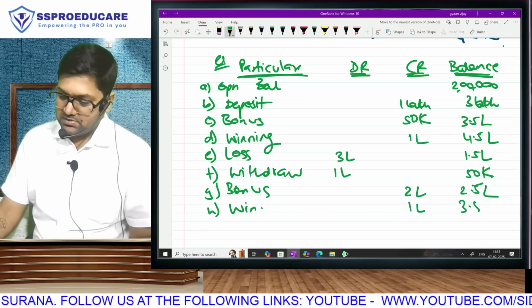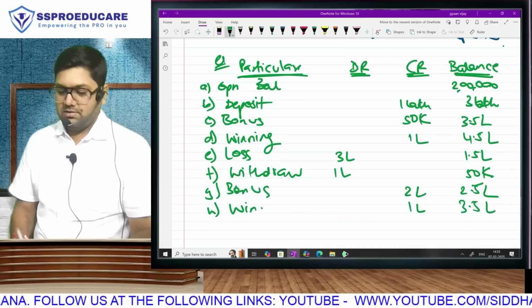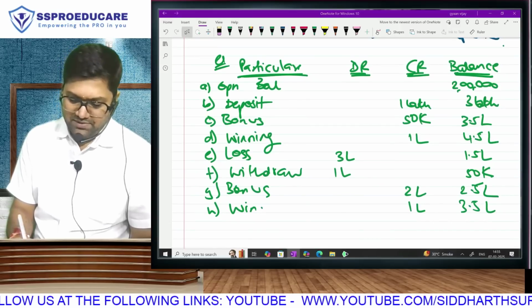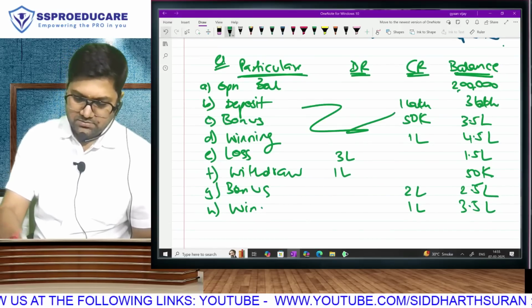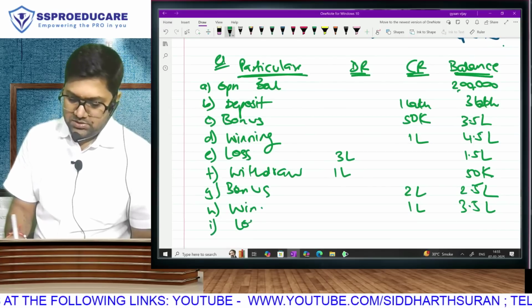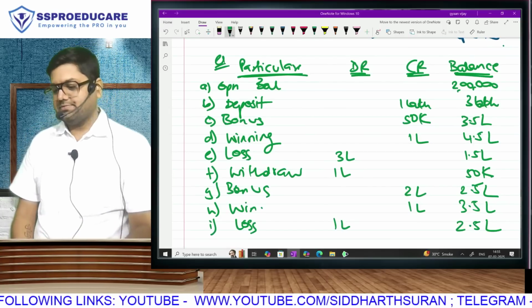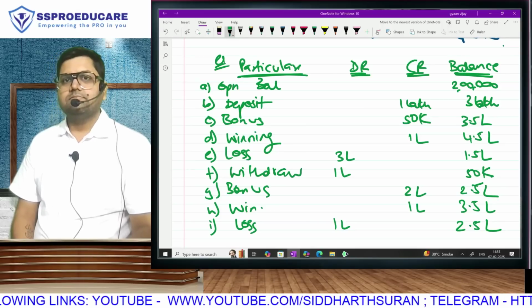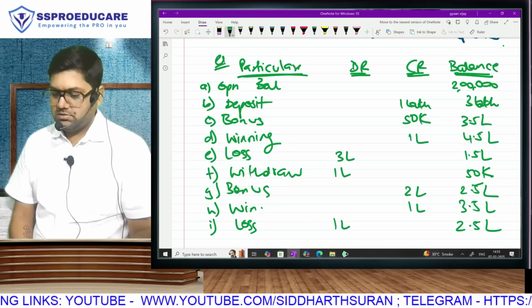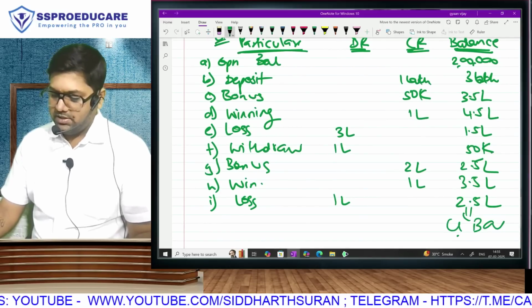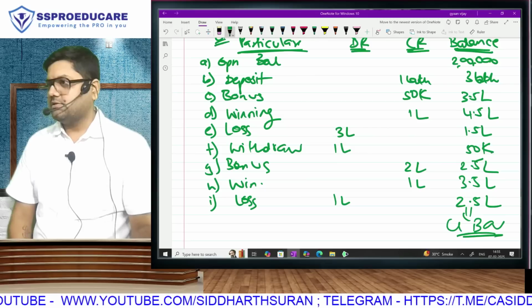The balance becomes 3.5 lakh. Finally, again you become greedy. It's a never ending cycle. You lose 1 lakh and that's your closing balance of 2.5 lakh. Of course, this is your closing balance. Okay? Year is over. Now whatever you do in the next year.